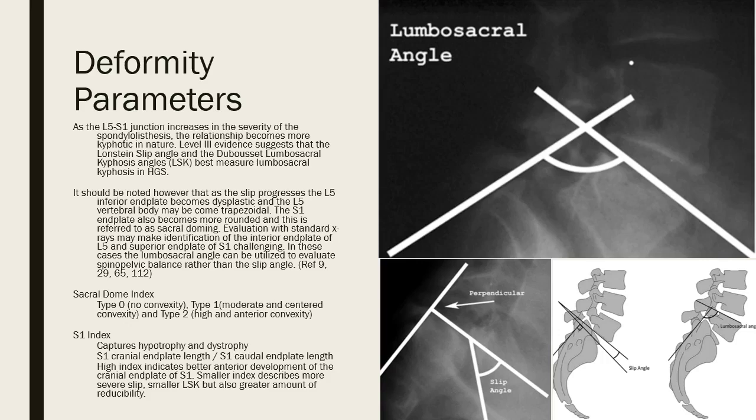Characteristic findings in high-grade spondylolisthesis also include S1 dystrophy, which is quantified by the S1 index. The S1 index is the length of the cranial end plate of S1 in the sagittal plane, divided by the length of the caudal end plate of S1. A high index indicates better anterior development of the cranial end plate of S1. The smaller the S1 index, the more severe the grade of slip and also the smaller the lumbosacral angle.